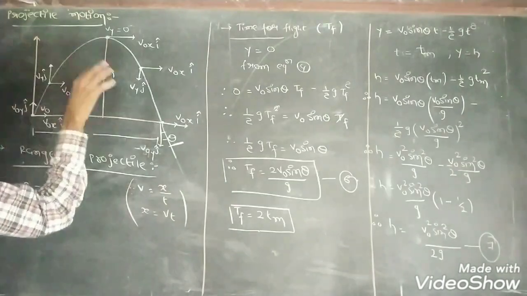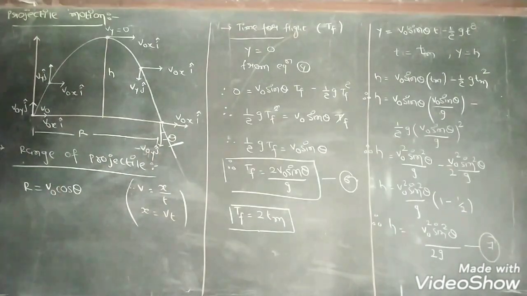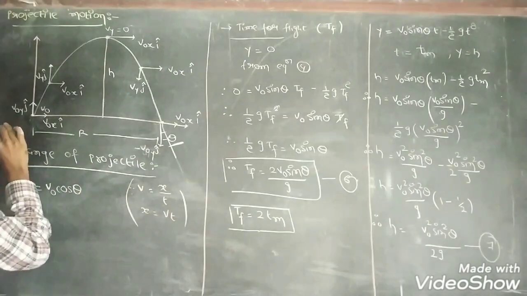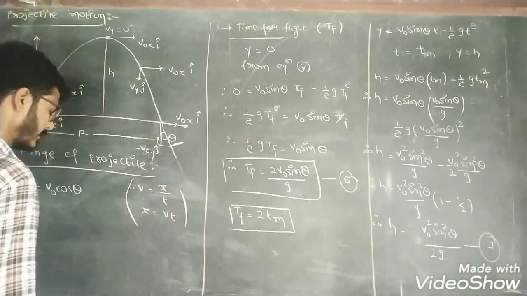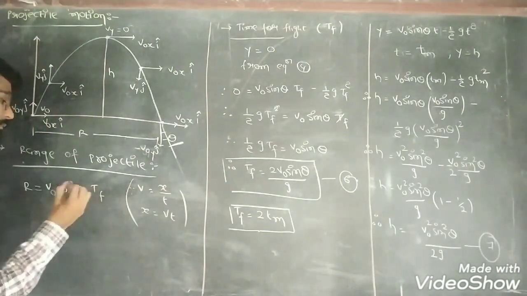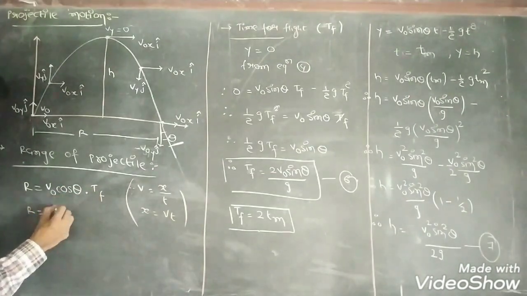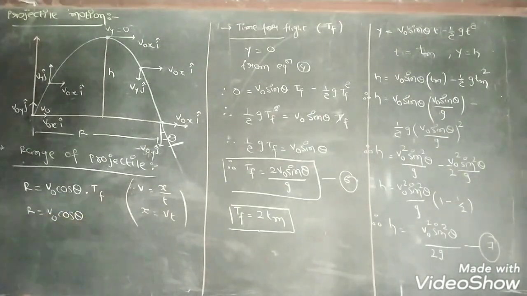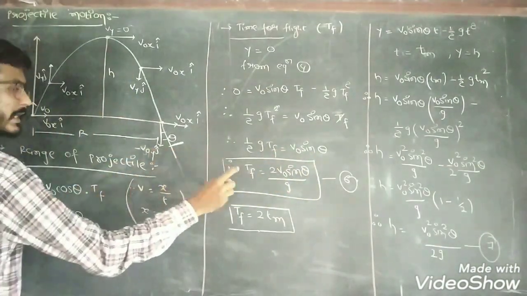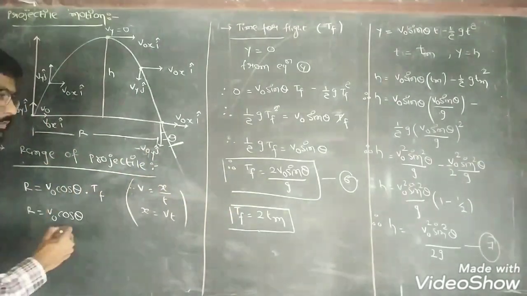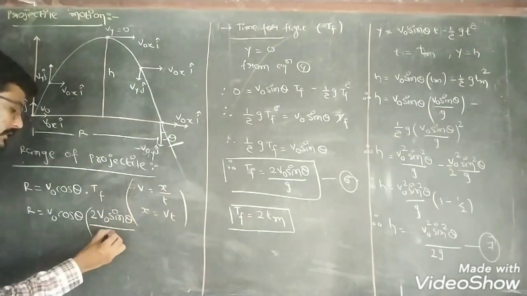point is origin and the final point is when the value of y becomes 0, or the position component of y becomes 0. So we have to use the total time of the motion, and the total time of motion is time of flight, and that is tf. So we have to multiply tf. So R equal to v0 as it is, cos theta as it is, the value of tf is 2v0 sin theta divided by g. So put the value of equation number 6 in this equation, so we get 2v0 sin theta divided by g.